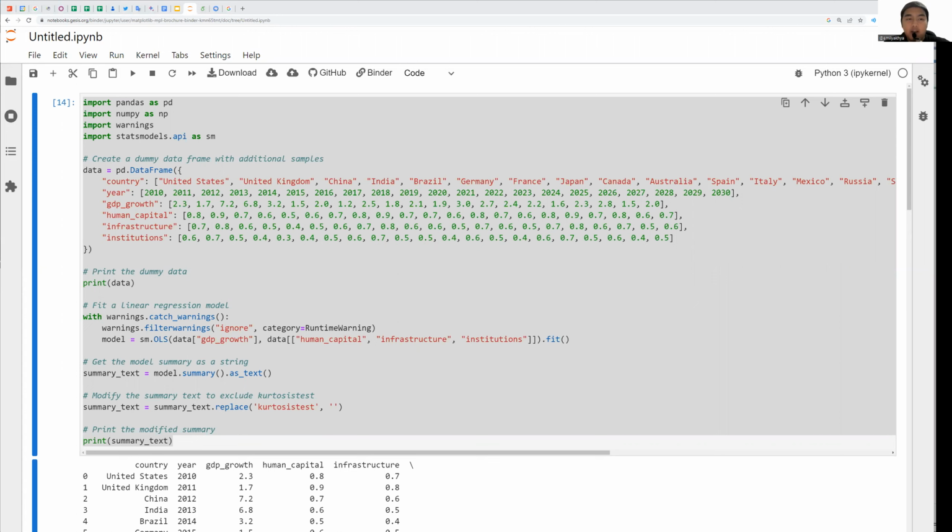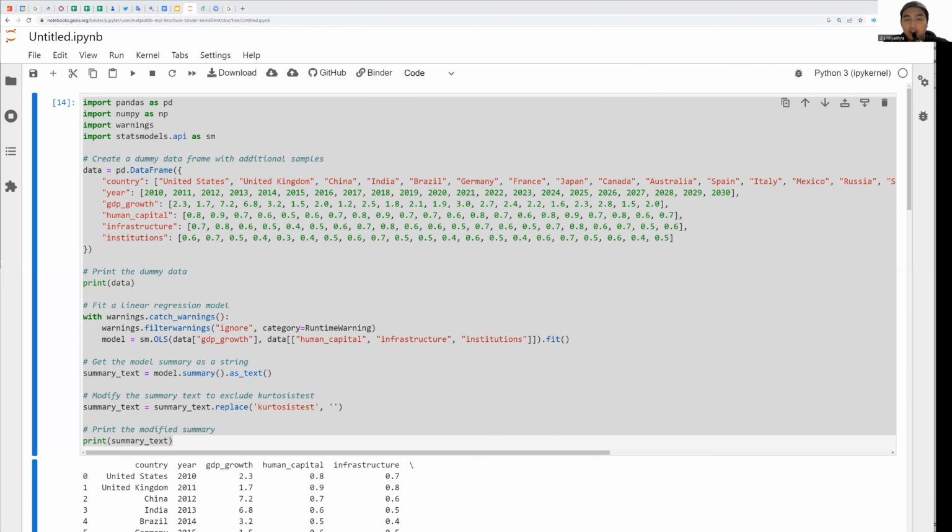Here we are using a dataset of several countries, and we are creating a DataFrame from it. This is a function from the pandas library. The dataset represents various countries and years, and includes variables such as GDP growth, human capital, infrastructure, and institution. The dataset is structured as a table, with rows representing different observations and columns representing different variables.